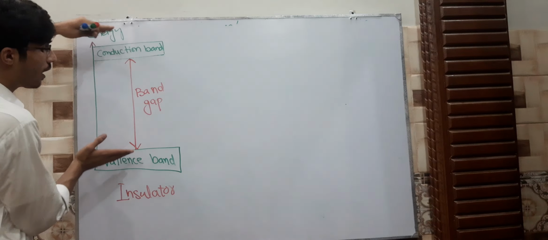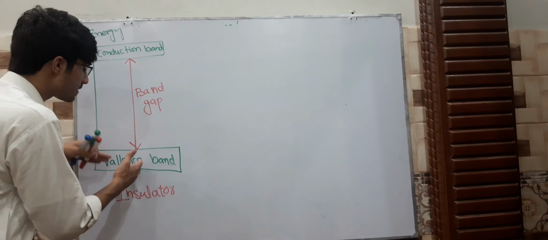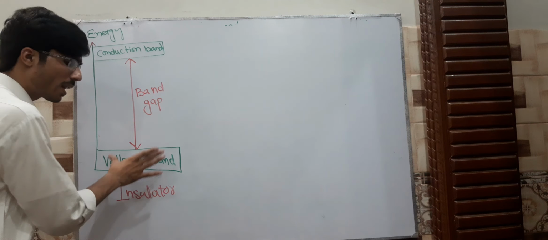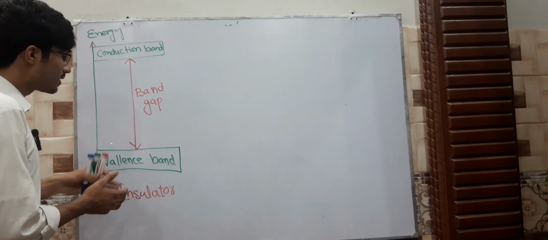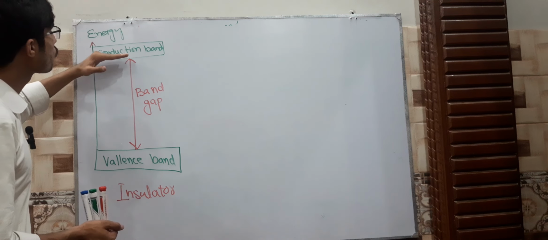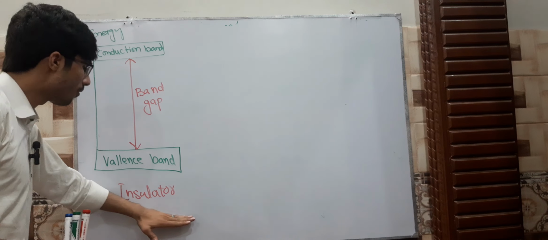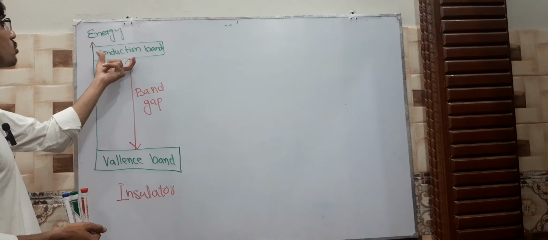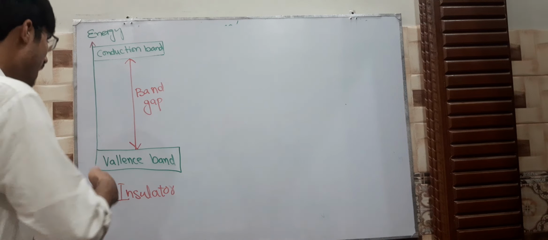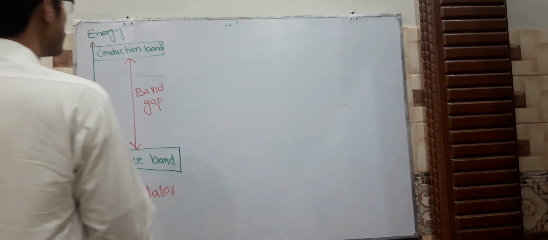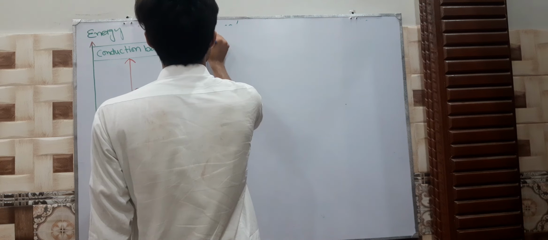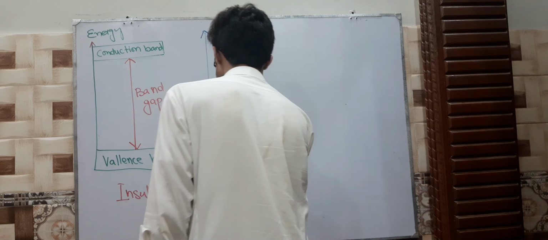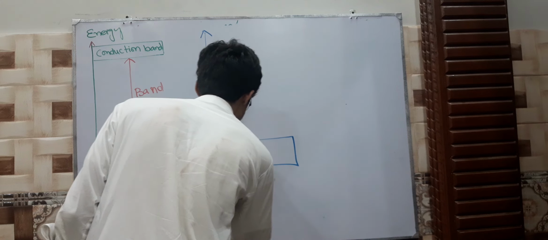Not even one electron in the valence band has enough energy to move from here to the conduction band. Due to this, electrons can't move from here to there. This is the property of insulators, and there are no free electrons to move there. So next we are going to elaborate the semiconductor.